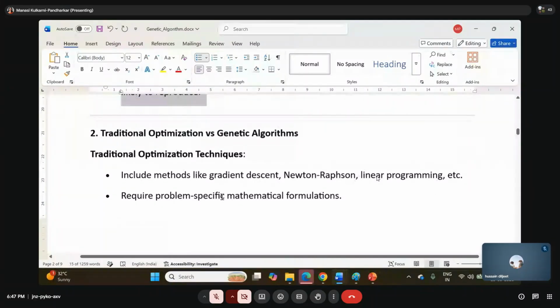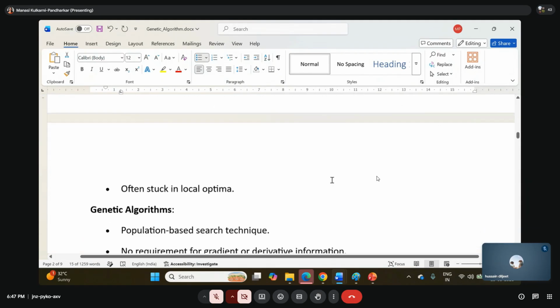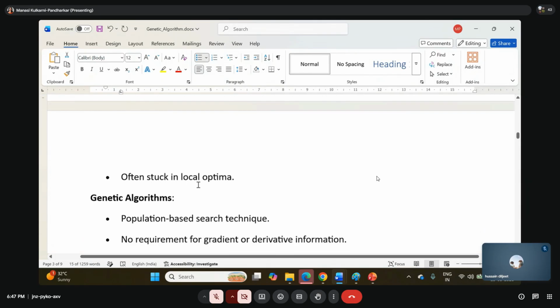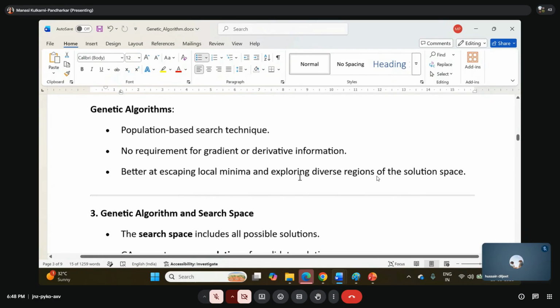Okay, now let's see traditional versus genetic algorithm. We are going to see the whole process, what all the terminologies are and everything. So traditional optimization algorithm includes methods like gradient descent, Newton-Raphson, or linear programming. It requires problem-specific mathematical formulations and is often stuck in the local optimum. Genetic algorithm is a population-based search technique. There is no requirement for the gradient or the derivative information or the formulas. Better for escaping the local minima and exploring the diverse regions of the solution space.